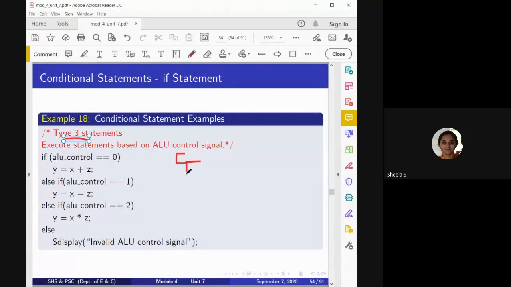Otherwise, it will go for the else part. So like this, we get multiple conditions. And remember, for this if statement there is only one else, and again for this if there is only one else. So like this, many if statements can be nested inside another if statement.